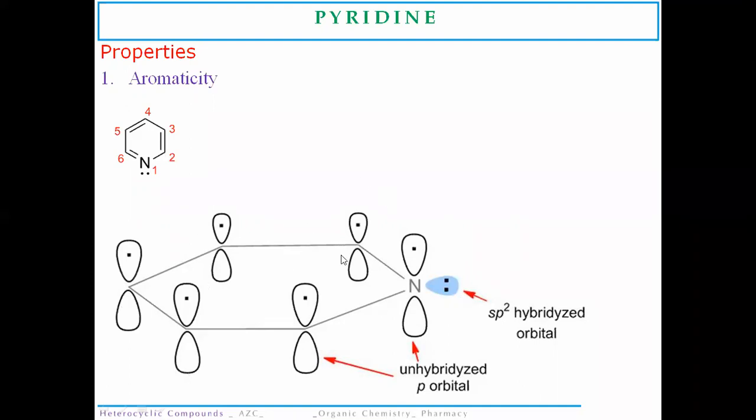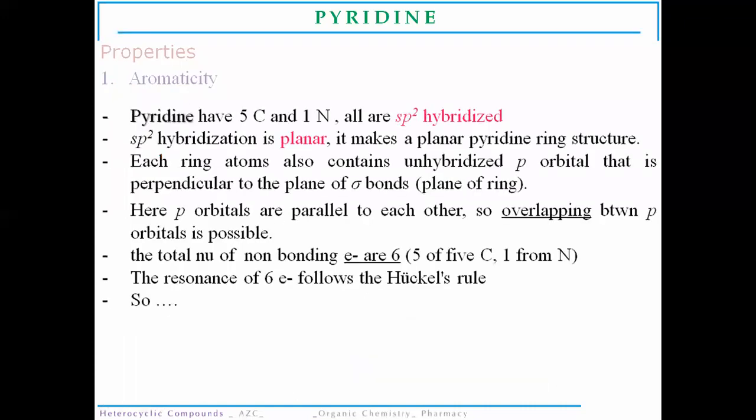Now all the carbon atoms of the pyridine molecule are also sp2 hybridized, as in the earlier heterocyclic rings. Pyridine is a six-membered ring, out of which there are five carbon atoms and one nitrogen atom, and all of them are sp2 hybridized.